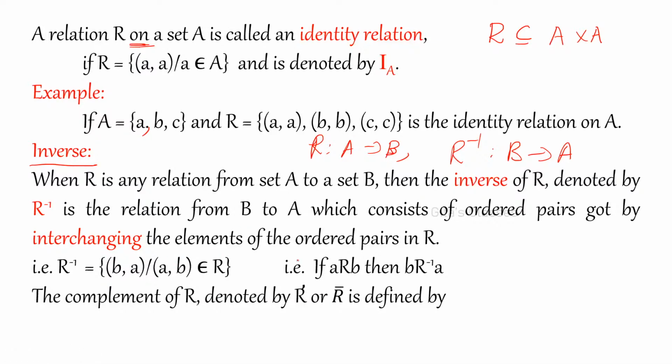That's all. That is, if A is related to B by the relation capital R, then B is related to A by the relation R inverse.